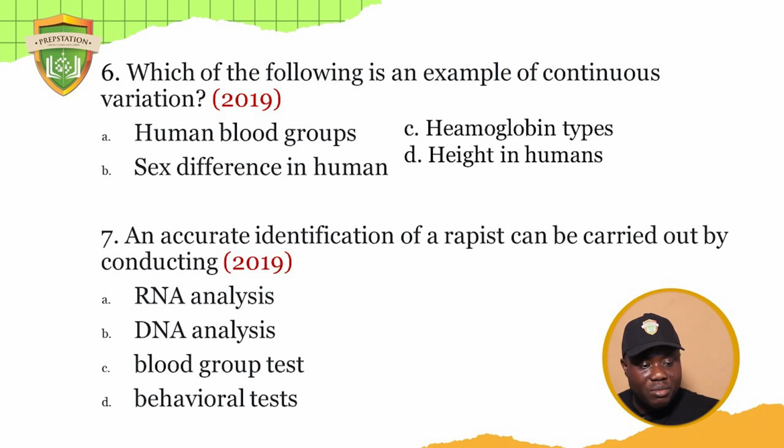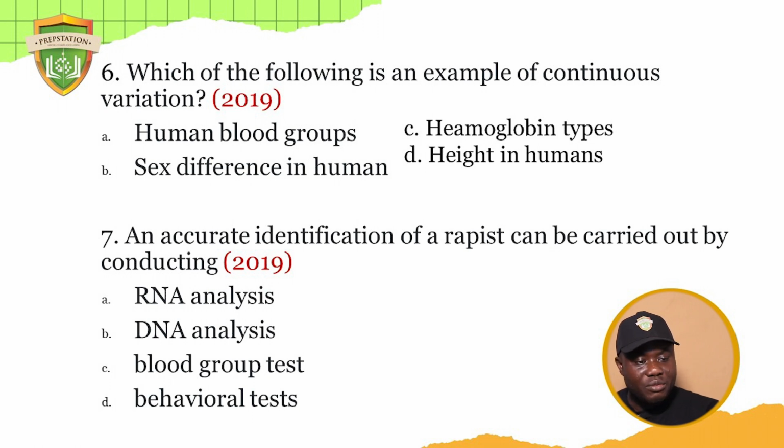Now, question number 7. An accurate identification of a rapist can be carried out by conducting which of the tests? RNA analysis, DNA analysis, blood group test, and behavioral test. The only answer that makes sense is DNA analysis, because there's no way he won't leave a part of himself behind. So that is what will be used.